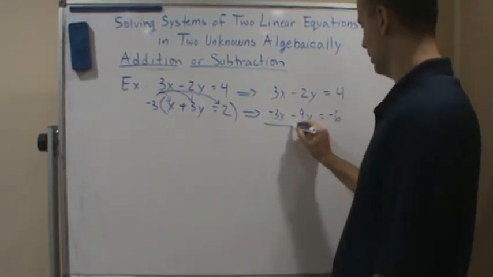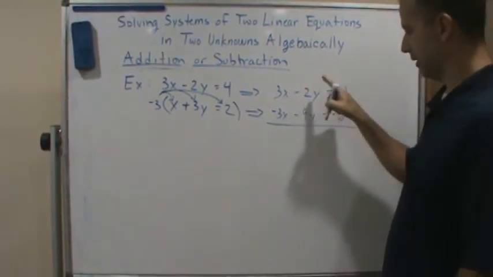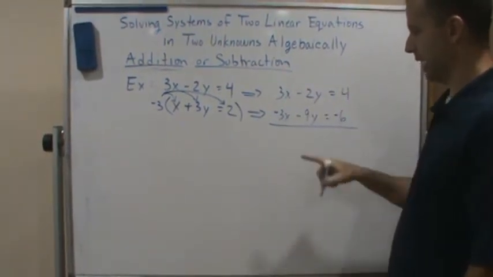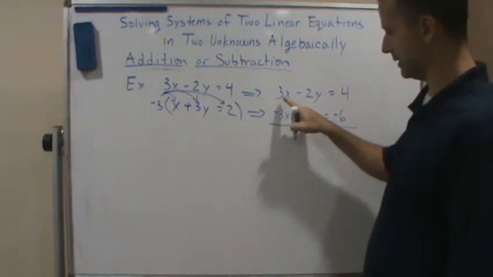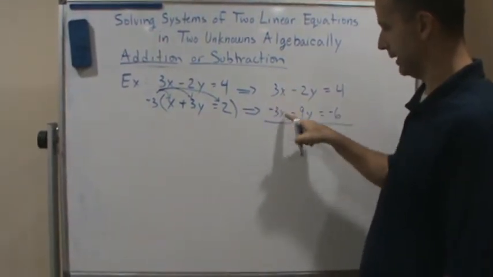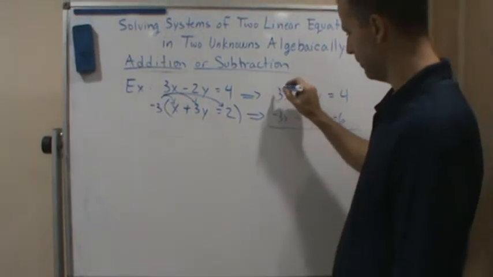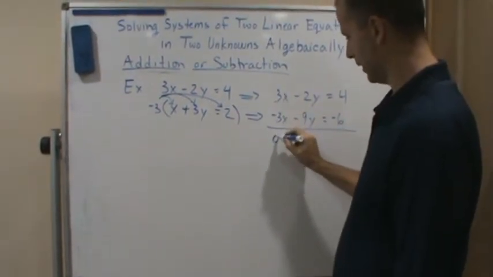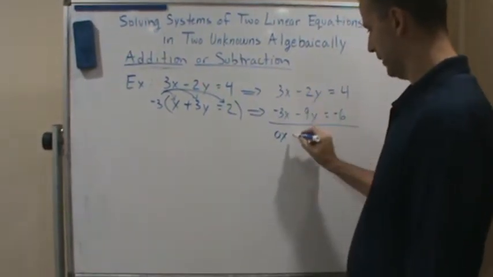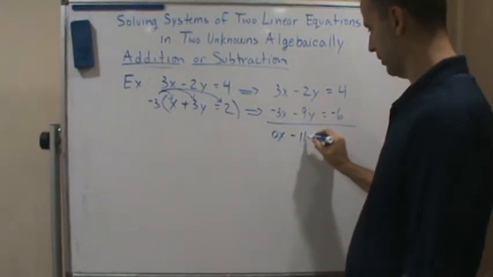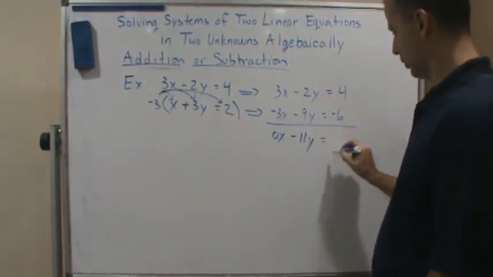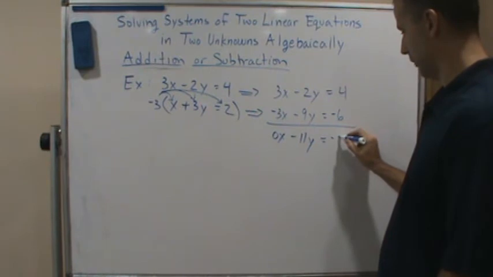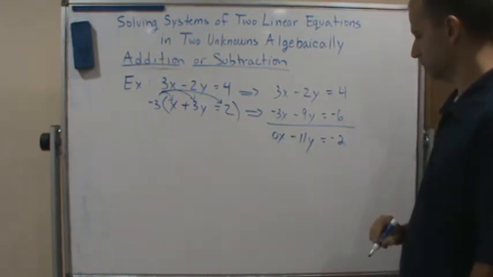And so now I'm going to add the equations down because I've got opposite signs here, so I'm going to add these to eliminate the x's. So if I add, these go away. So it becomes 0x. This becomes a minus 11y equals a negative what? 2.